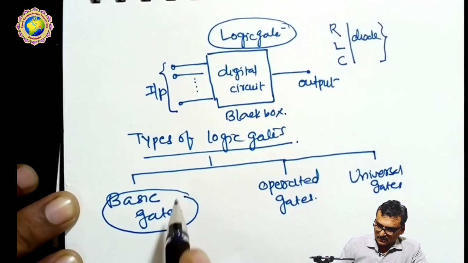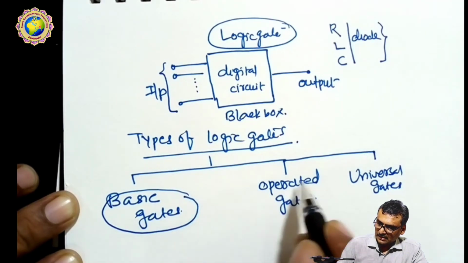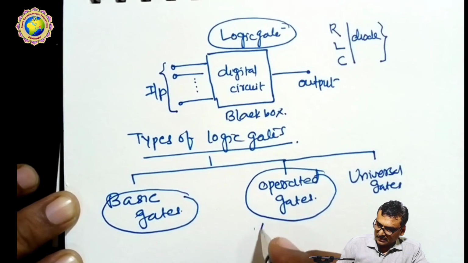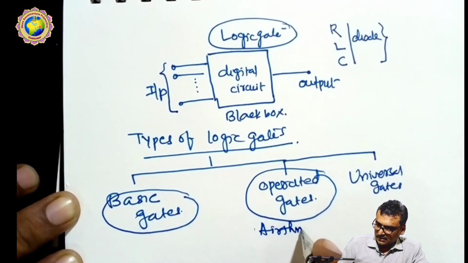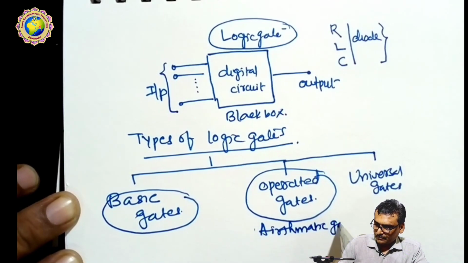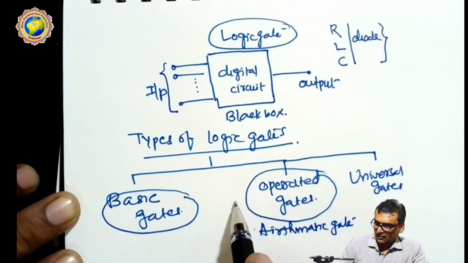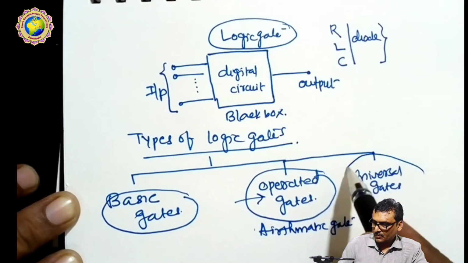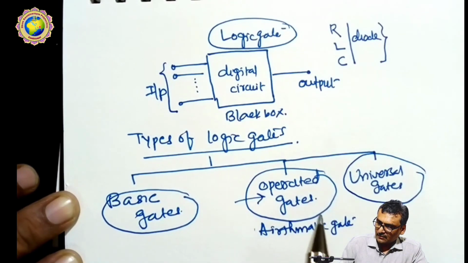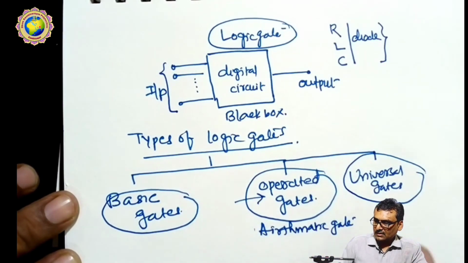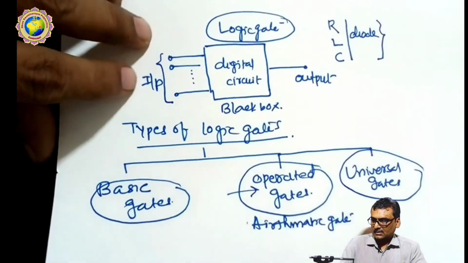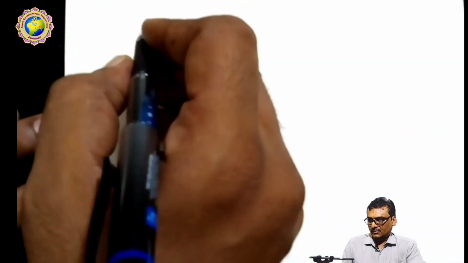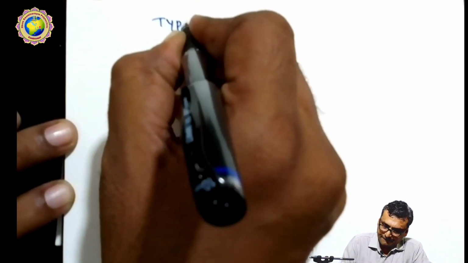So we discuss first the basic gates and then operated gates or arithmetic gates. The calculation is done in operation, so they are called operated gates, and the third one is the universal gate. So these 3 types have different logic gates.